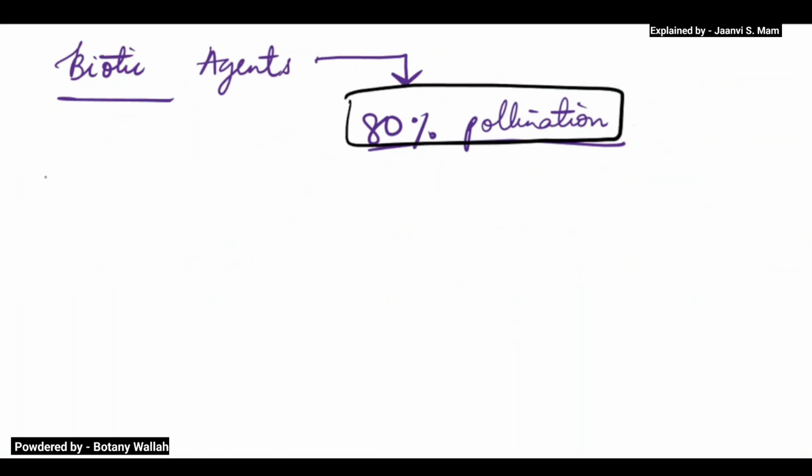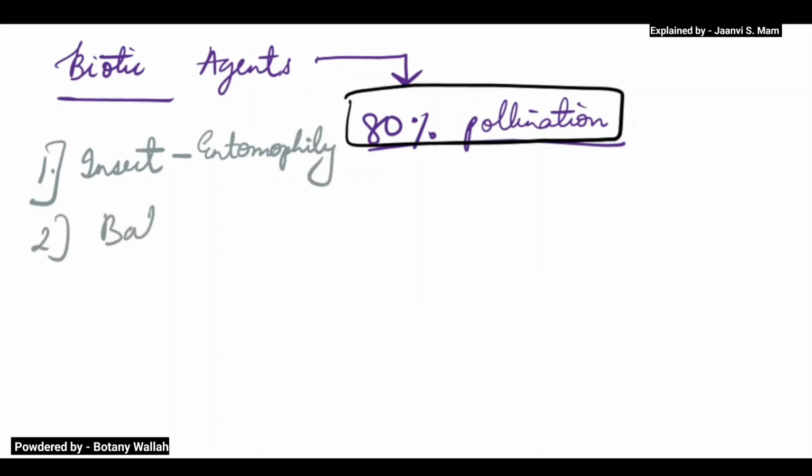Now in biotic there are many types. The first type doing this transfer is insects. Insect pollination is known as entomophily. The pollination which is done by insects, we say entomophily.